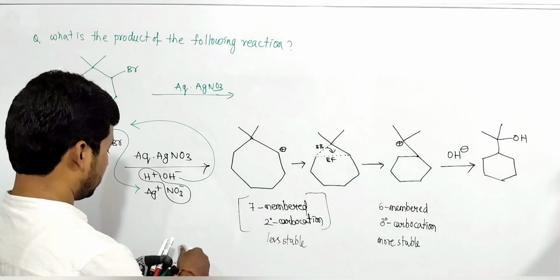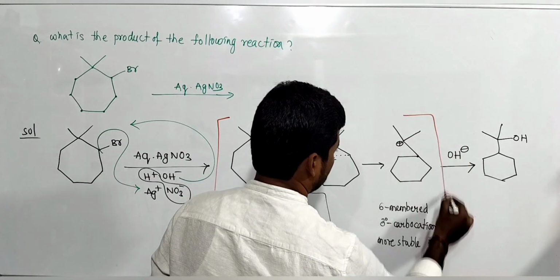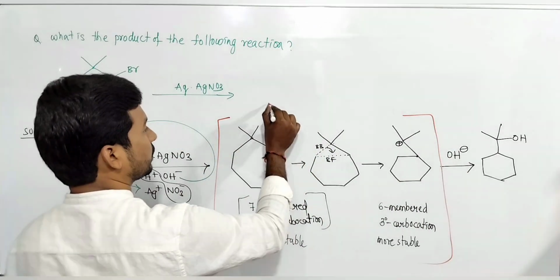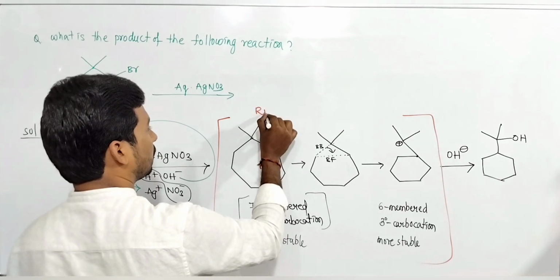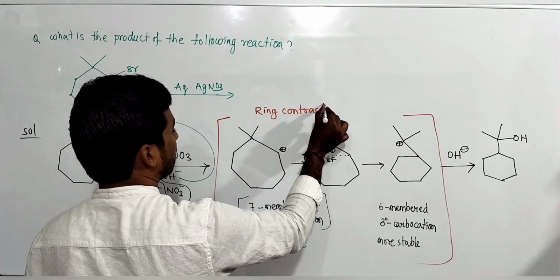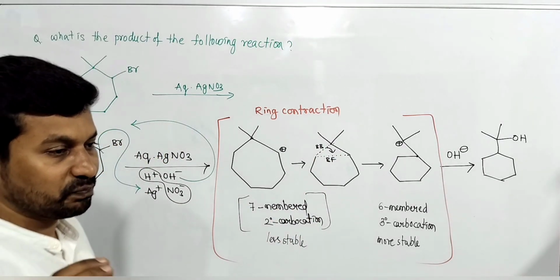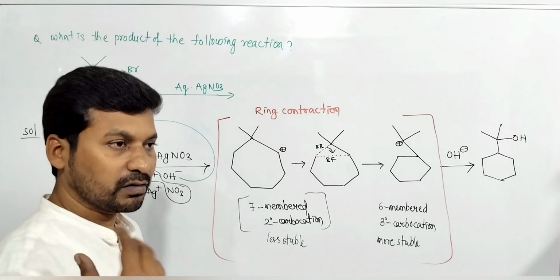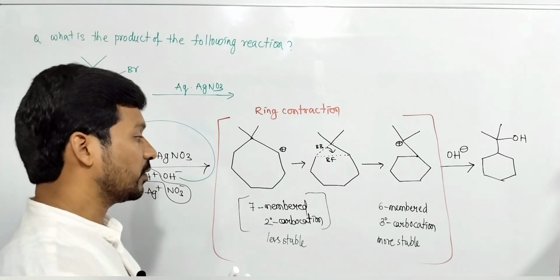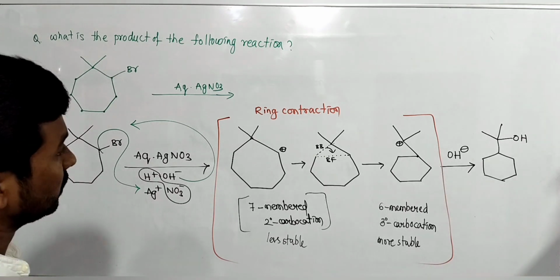This rearrangement is called ring contraction. From here to here, this is all ring contraction rearrangement. Ring expansion and ring contraction take place in the case of carbocation and carbon free radical. Ring contraction, ring expansion, rearrangement reactions are all possible in carbocation and carbon free radical. Remember that point. Okay, take this one.